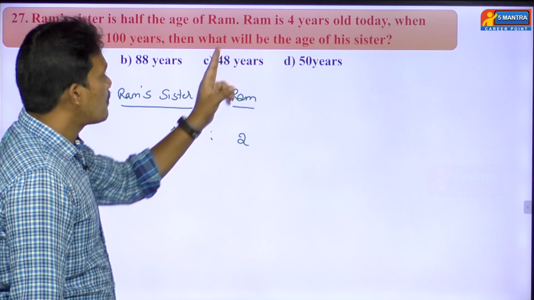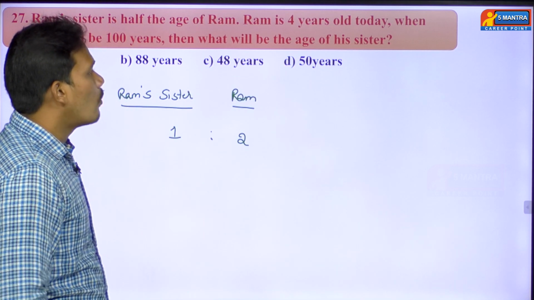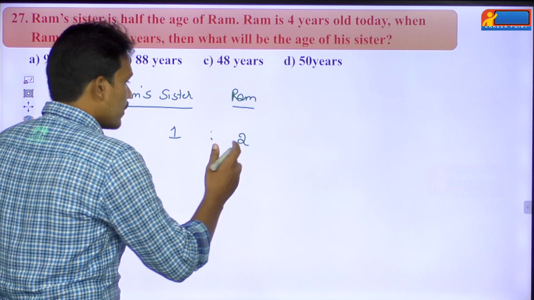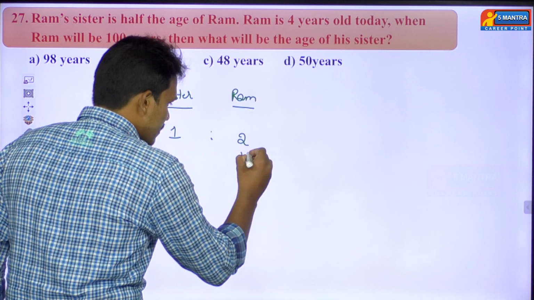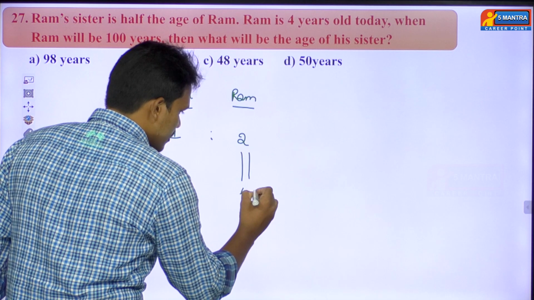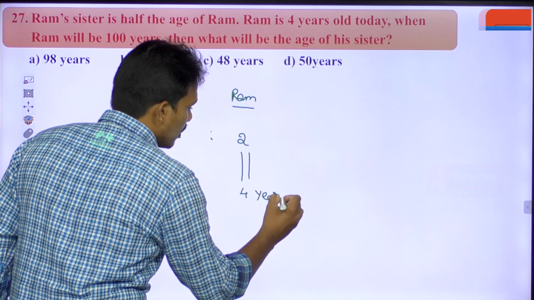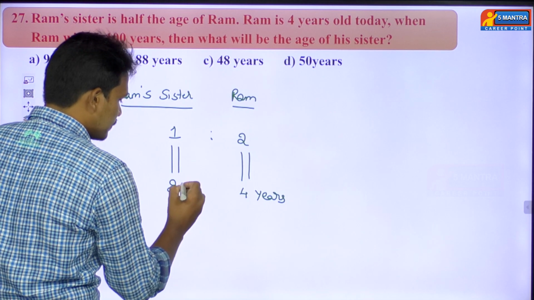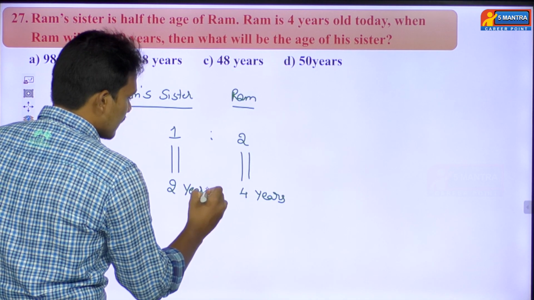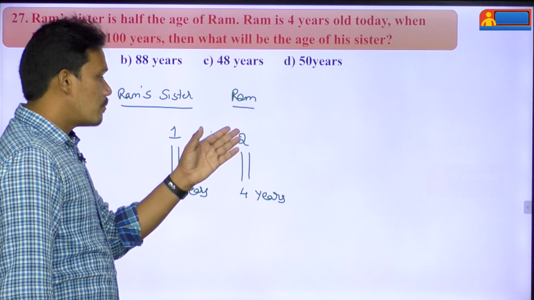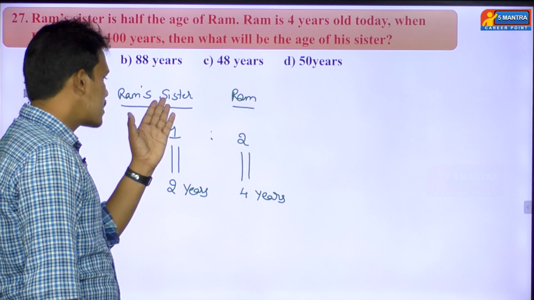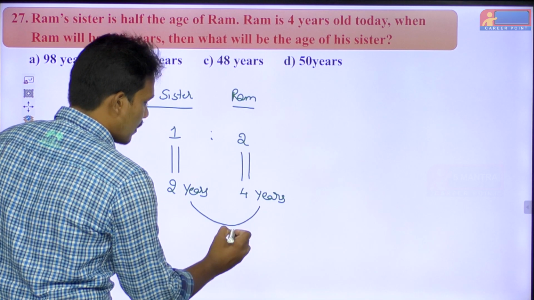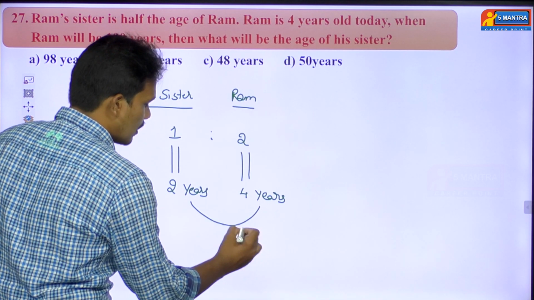What's the next point? Ram is 4 years old today. He has given Ram's present age. So we can equate this 2 parts value to 4 years. Means automatically this 1 part value will become how many years? 2 years. So Ram's present age is 4 years and Ram's sister's present age is 2 years. Means there is a gap of how many years here? There is a gap of 2 years.